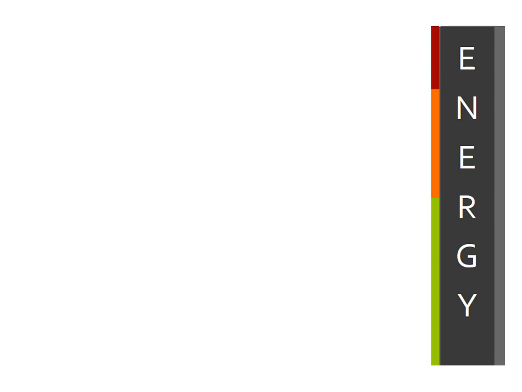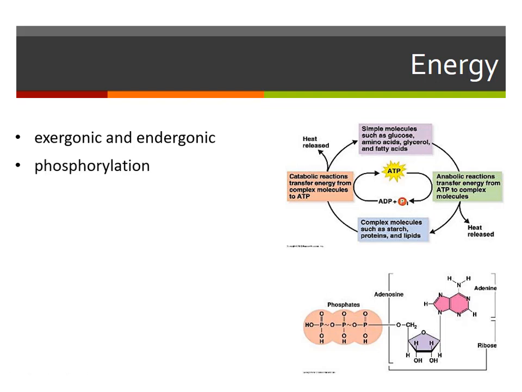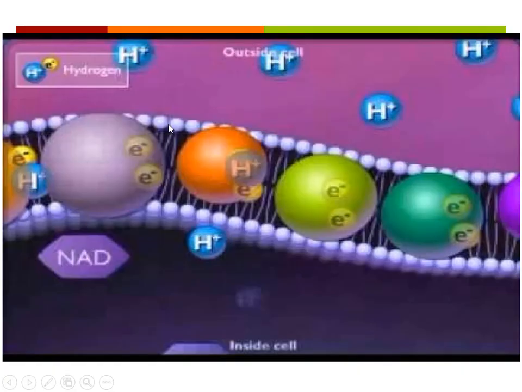Okay, so we talked about trophic groups and how they got carbon and how they made their energy. Now I want to look just a little bit closer into energy. We talked about ATP cycling between catabolic and anabolic reactions, exergonic and endergonic reactions, and how ADP is phosphorylated into ATP.